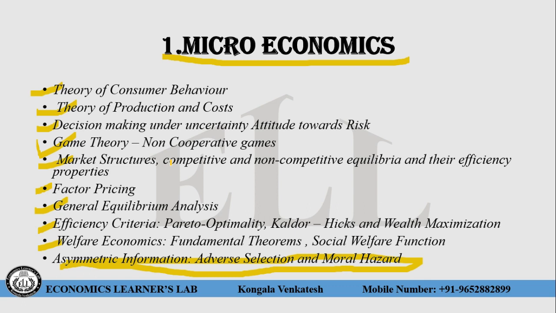It means you can relate these concepts to the rest of the subjects, such as international economics and developmental economics. For example, elasticity. The elasticity topic comes in consumer behavior, in the theory of production, in international trade, and in developmental economics. You will see the elasticity topic in many places. So these are very important topics for microeconomics.